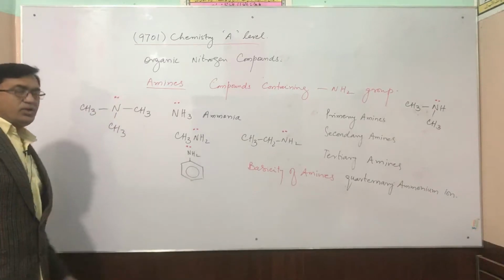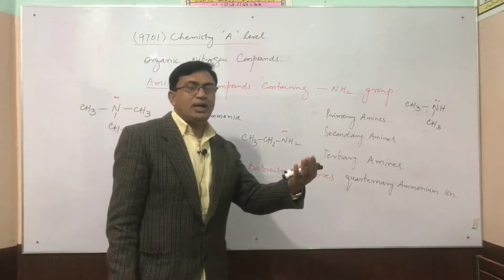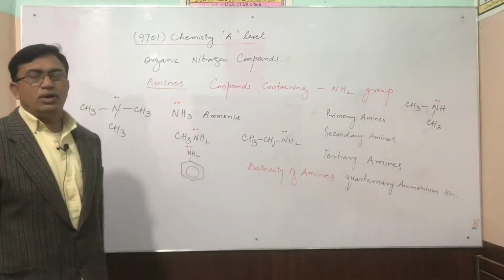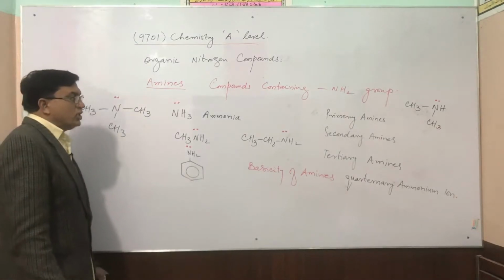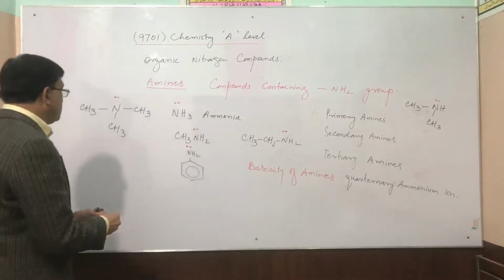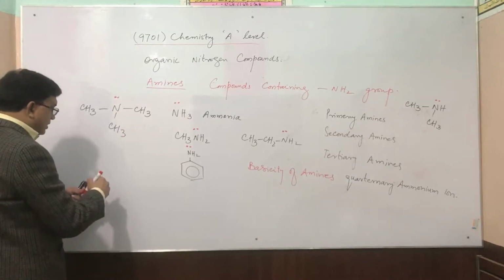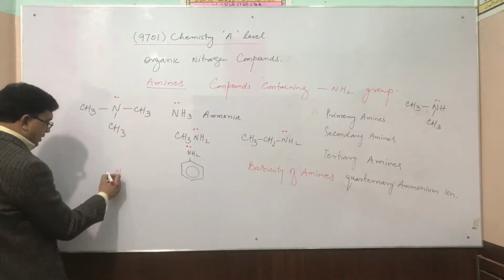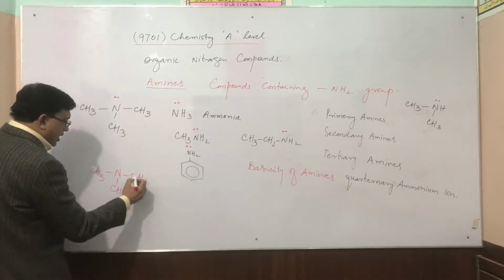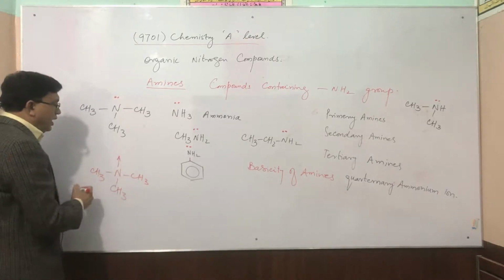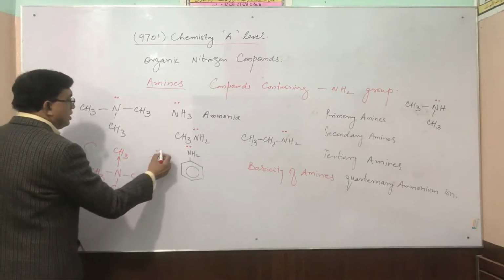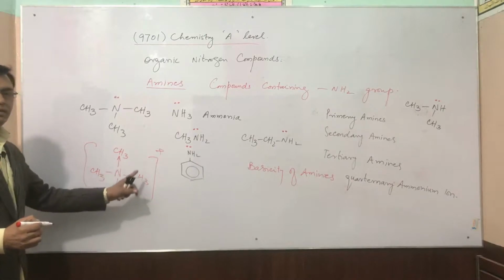Now, as nitrogen contains a lone pair, it can also build up a dative bond or coordinate covalent bond with any other group, producing a quaternary ammonium ion. For example, if nitrogen with CH3 groups forms another dative bond with CH3, then this will become a quaternary ammonium ion.